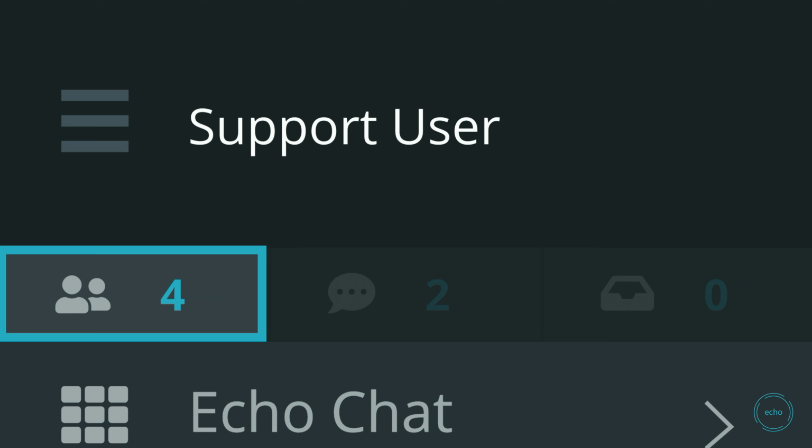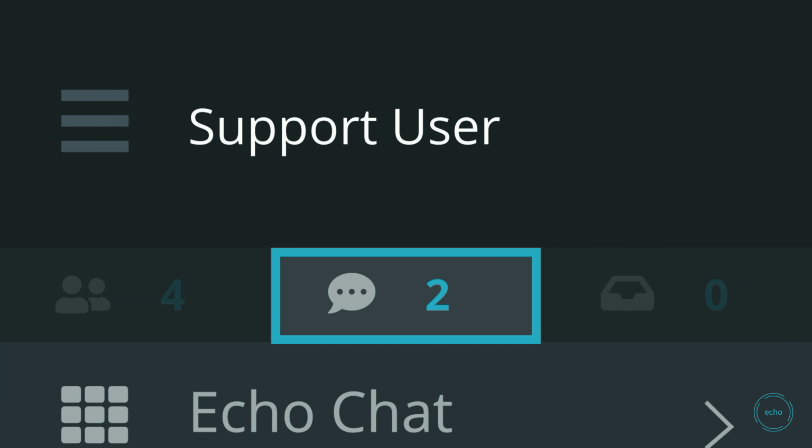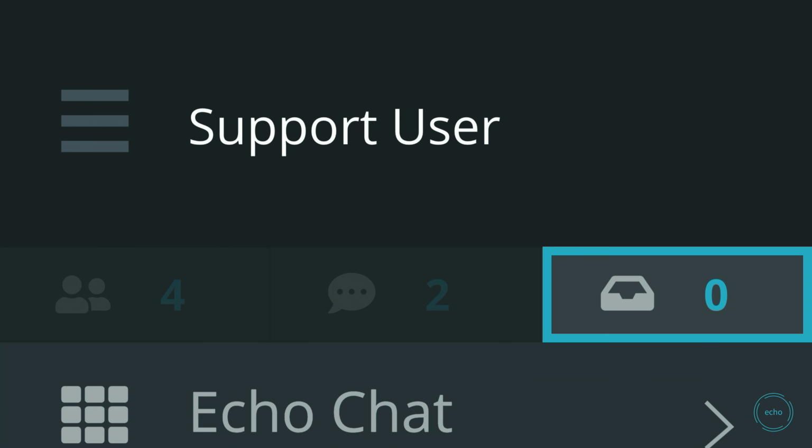This first area is showing you how many users are logged in, and if you press that area, it'll take you into group chat so that you can have conversations with your internal team on Echo. This second area is your personal conversations area. So when you press this, it'll take you into your conversations area on the system. And then lastly, this is a new icon, and this icon represents the inbox, what used to be called the queue. And so right now we can see that there's nothing in the inbox, but as new conversations come in,